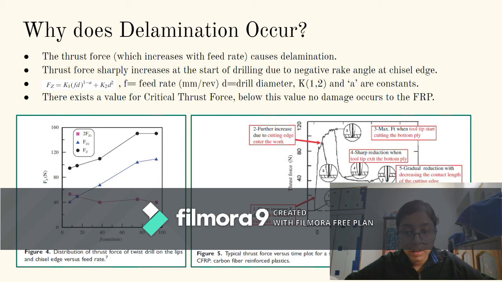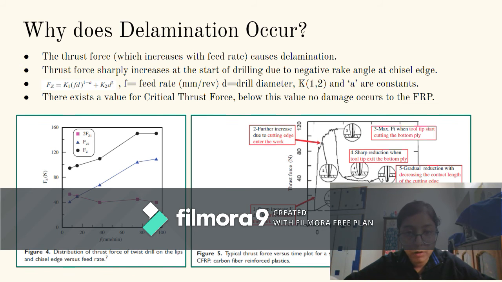The maximum force occurs if the tool tip touches the bottom of the laminate plate. This is followed by a sharp reduction of the thrust force as the tool breaks out of the backface of the workpiece. When the chisel edge exits the backface of the laminate, the reduction in force becomes more gradual, as can be seen in the graph. And finally, the force drops to zero.